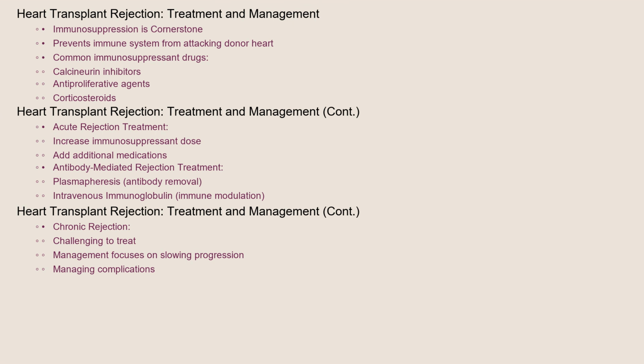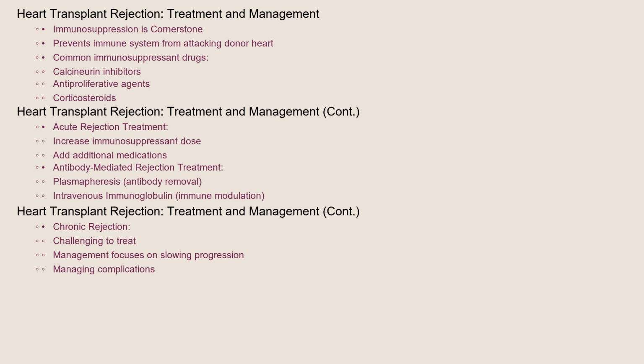The cornerstone of treating and managing heart transplant rejection is immunosuppression. This involves using medications to suppress the recipient's immune system and prevent it from attacking the donor heart. Common immunosuppressant drugs include calcineurin inhibitors, such as cyclosporine and tacrolimus, anti-proliferative agents, such as mycophenolate mofetil and azathioprine, and corticosteroids.